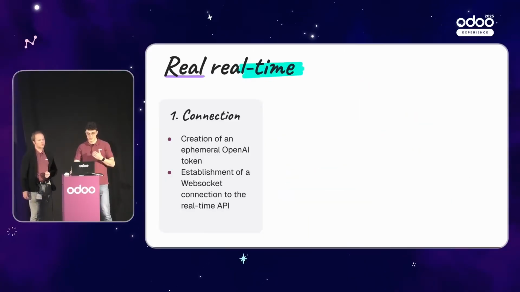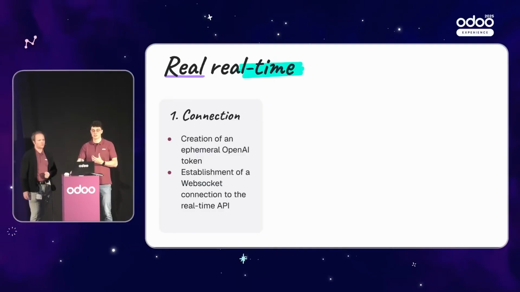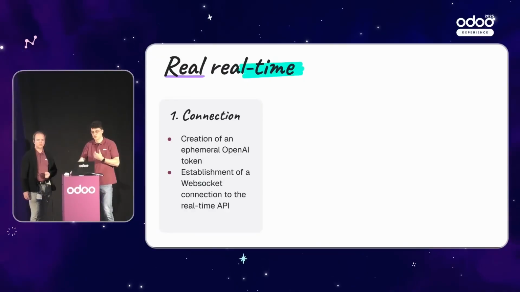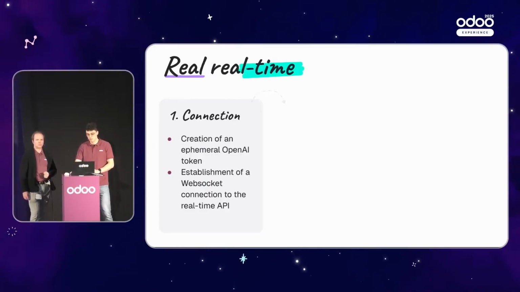So this real-time implementation also has 3 steps. The first one is, as I said, just the connection, where we ask OpenAI to create a session with ephemeral tokens, so that we don't have to store our tokens on the front end, which would be a bit of a security breach. And then we establish the session on the client using the WebSocket in real time.